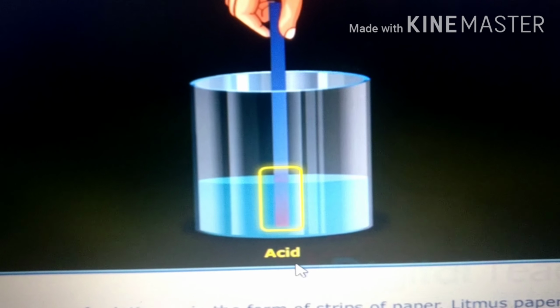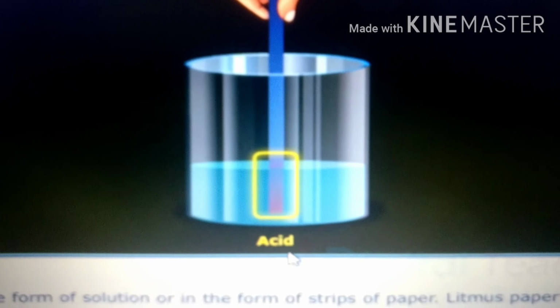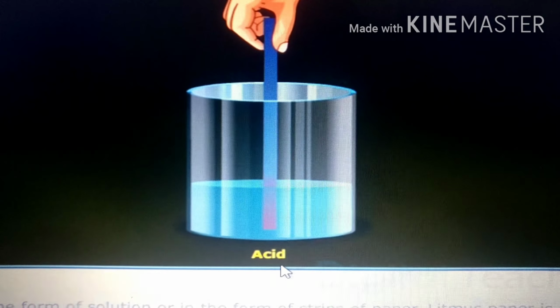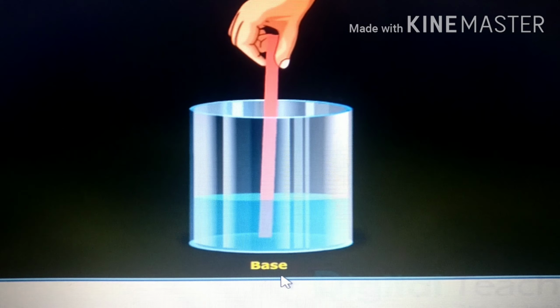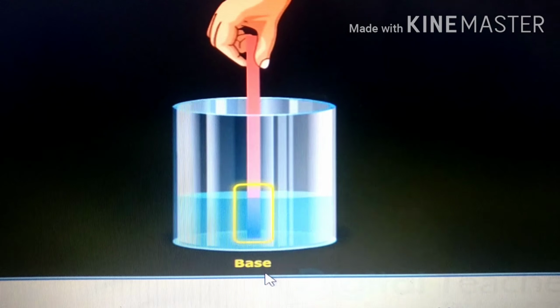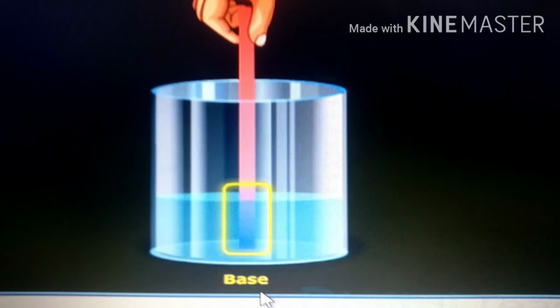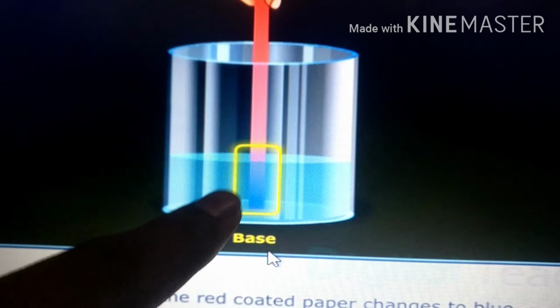We need to use blue litmus strips, which will indicate the presence of acid by changing blue litmus to red. Whereas in the case of a base, we have to use red litmus paper. What will happen in this case? The color of red litmus paper will change into blue in a base solution. Now imagine, in place of red litmus paper, I had taken blue litmus paper. Can we identify the base solution? No, it is not possible, because to test whether it is a base, we have to use red litmus only. Then only it will change into blue.